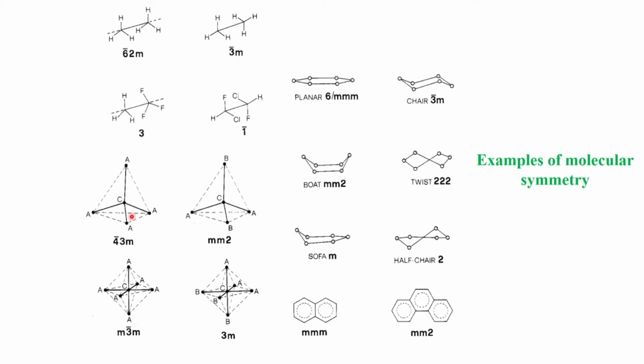So, this may crystallize in a tetragonal system, this may also crystallize in a tetragonal system, but the molecular symmetry is still kept intact. When the molecular symmetry has certain information which it can use in the crystal system, the crystallization will be in such a way that the molecular symmetry is kept intact, and therefore, it is very likely that the symmetry in the molecule is not destroyed. What is destroyed is the way in which the molecules are arranged inside the unit cell. So, the question of minimization of energy comes in.